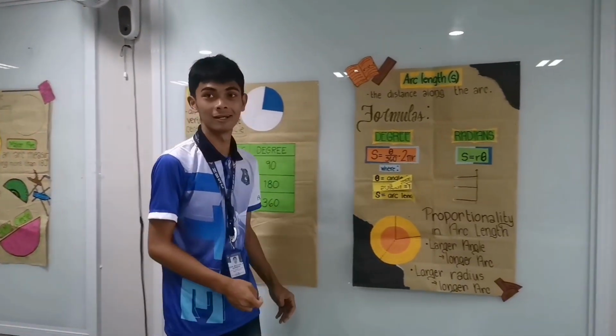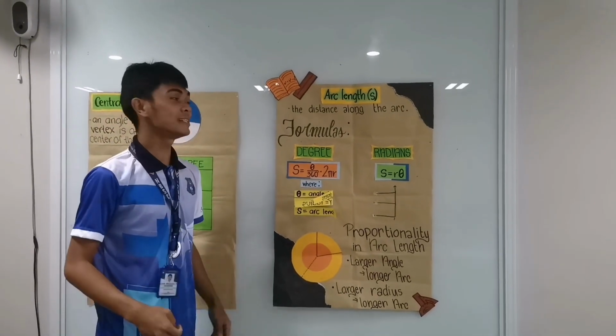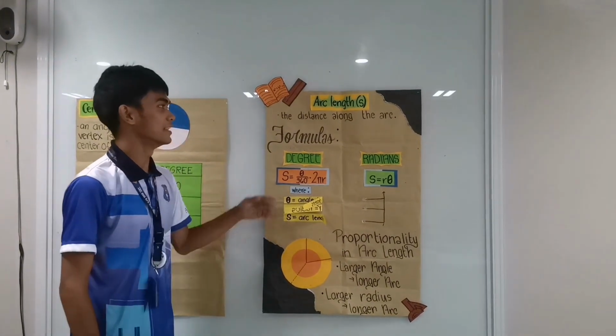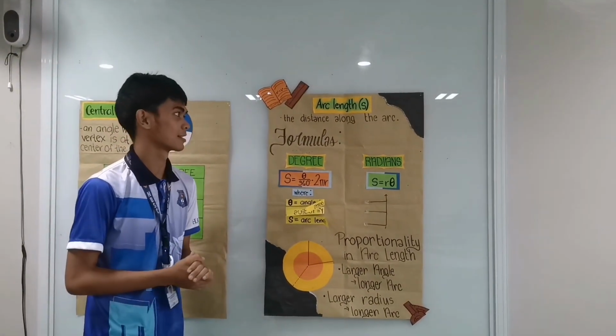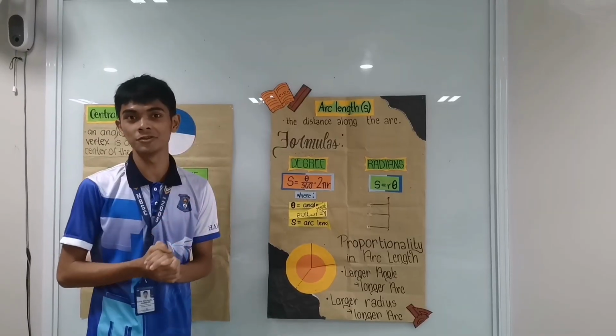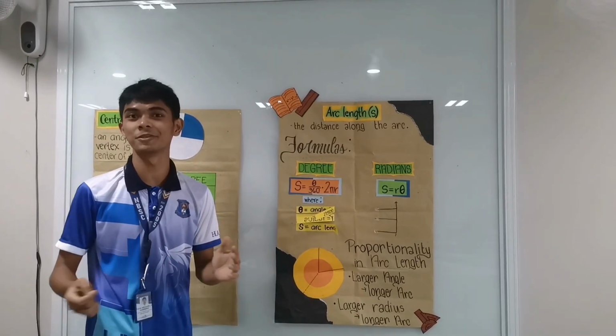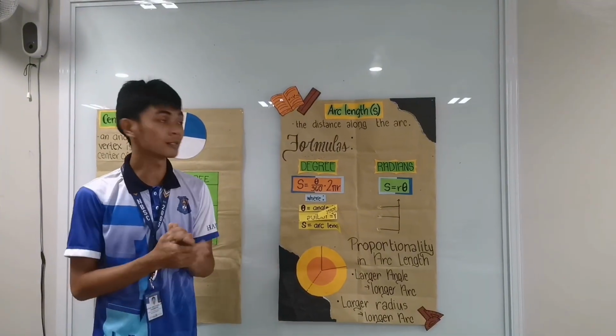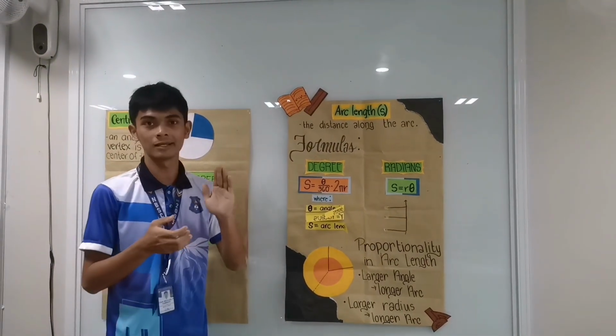Now let's move on to our last part of our topic, which is the arc length or the arc lengths, the distance along the arc. Now I have explained to you that arc length is the measure between 2 points of the circumference of a circle. So that is what arc length is.